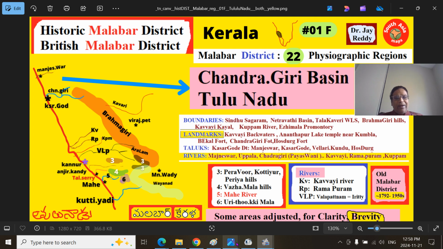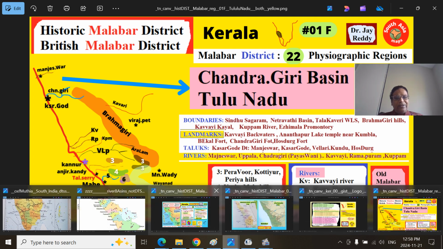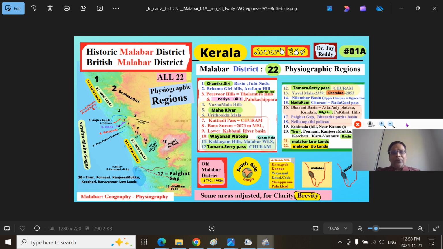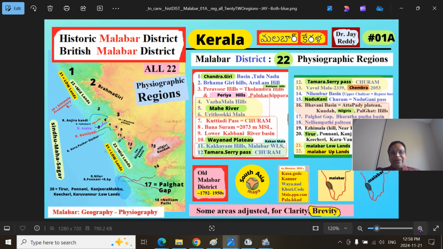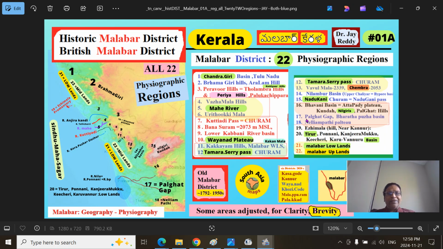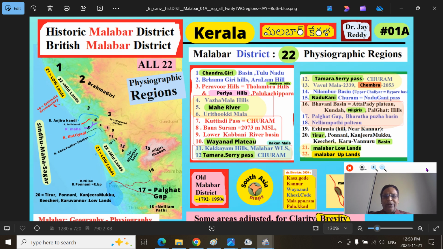In order to understand this, you have to have a broader understanding of all the 22 or so major geographic, physiographic regions I have discussed in earlier parts. I am putting this particular thumbnail at one place so that you can look at it. We are talking about this Tulu Nadu region, number 1, Chandragiri Basin, Tulu Nadu Basin.